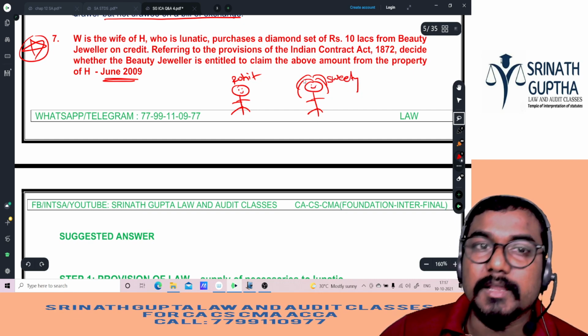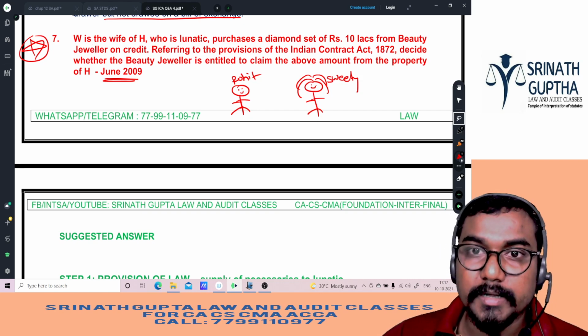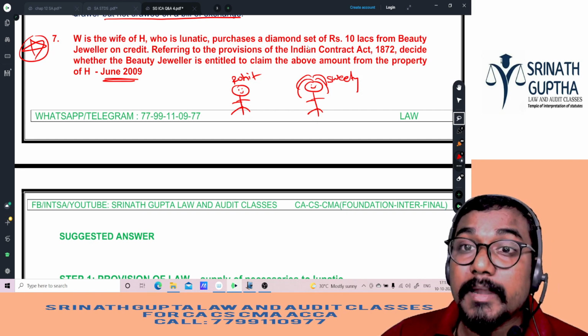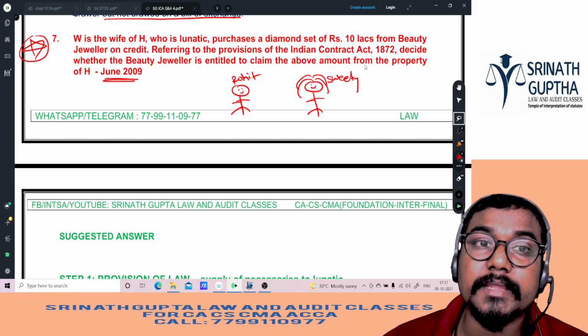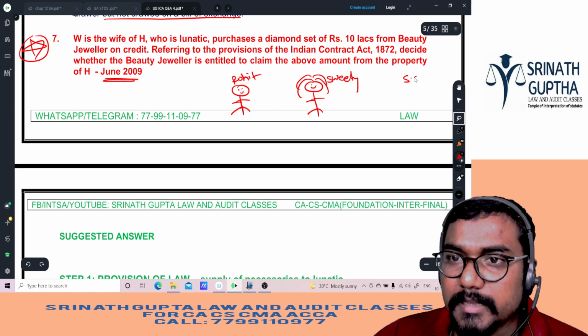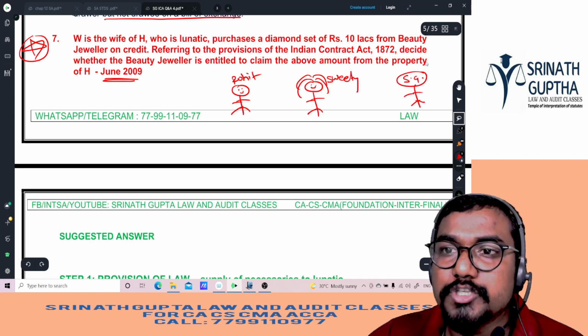Rohit's wife, Sweetie, is there, beta. W, the wife of H, who is a lunatic, purchases a diamond set worth 10 lakh rupees from Beauty Jewelry on credit. So there is a person called SG. I am having a shop, beta. My shop name is Beauty Jewelry.